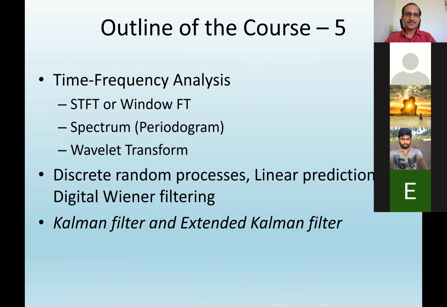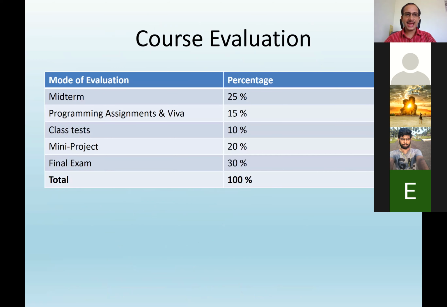Outline of the course. We also discussed the grading criteria. The midterm is 25%, and will be for 1.5 or 2 hours. Programming assignments and viva will be 15% of the marks, class test 10% of the marks, and mini project 20% of the marks.